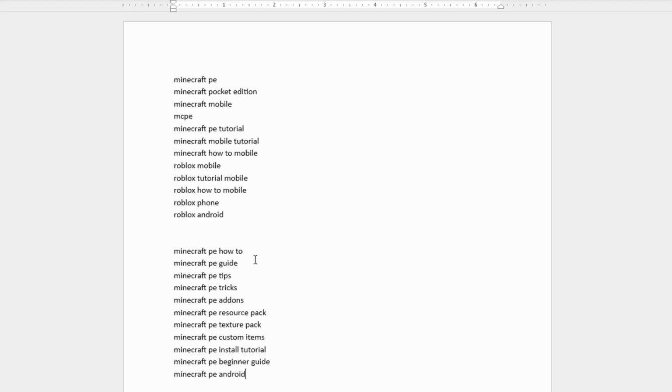And then I can come through here and just take out the ones I don't really think will work out that well. How-to is good. I found that tips and tricks really doesn't work that well. Most people don't search on those, so I'll take those out. Okay, let's do the same trick over here for Roblox.